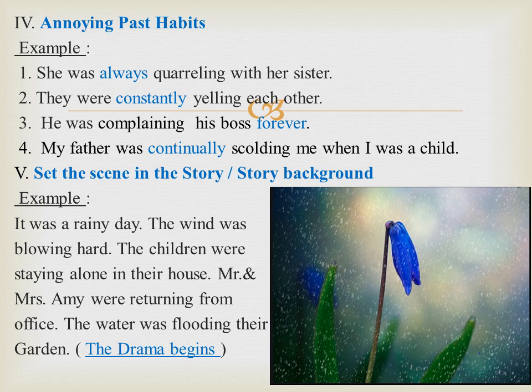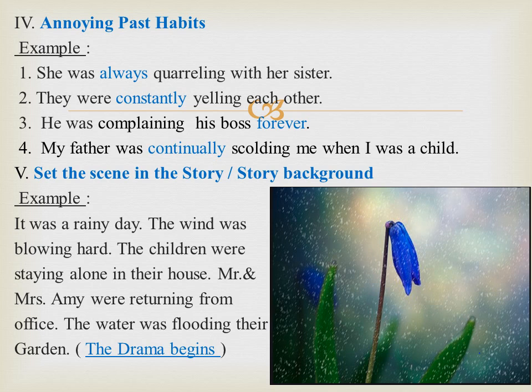Let us see the last usage. Past continuous tense is used to set the scene in the story. Let us see the scene. It was a rainy day. The wind was blowing hard. The children were staying alone in their house. Mr. and Mrs. Amy were returning from office. The water was flooding their garden, and the drama begins.